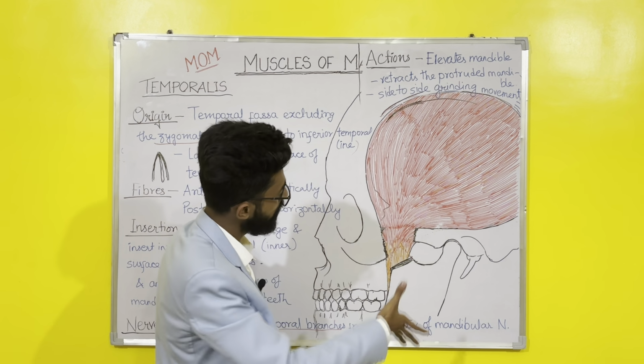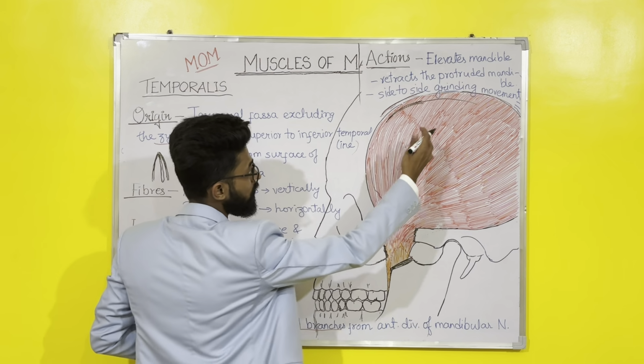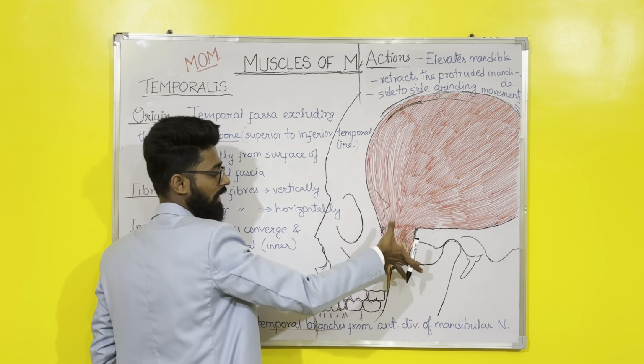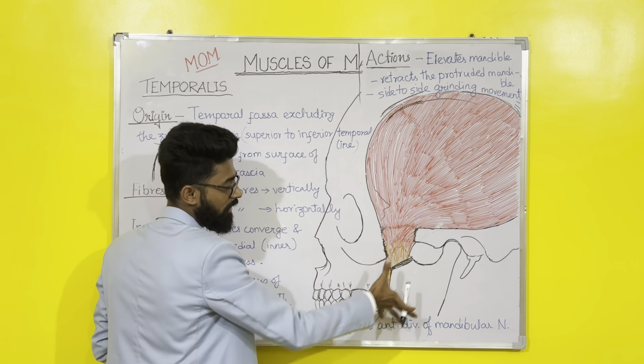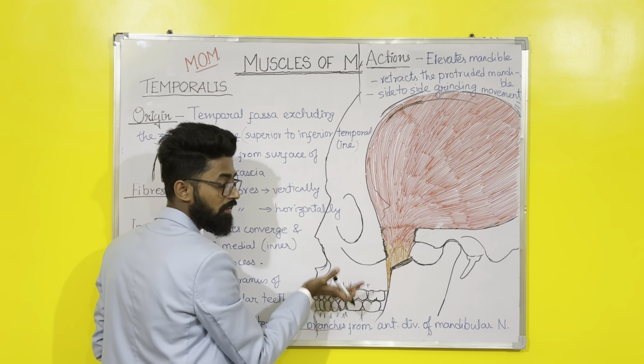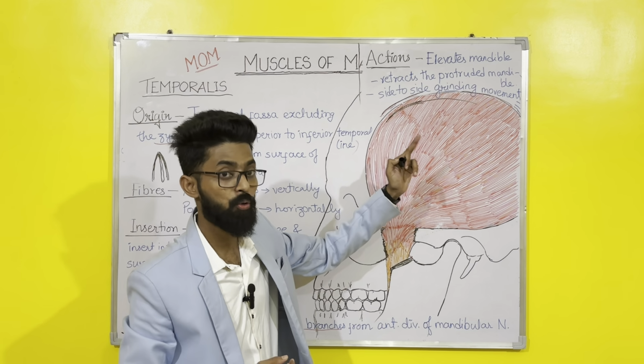Okay, so the direction is something like this. This is the origin, this is the insertion. So it will pull up like this. It will contract. In case the mouth is open, it will pull up and contract and pull up the mandible. That will elevate the mandible or close the mouth. It also helps in retracting the protruded mandible.